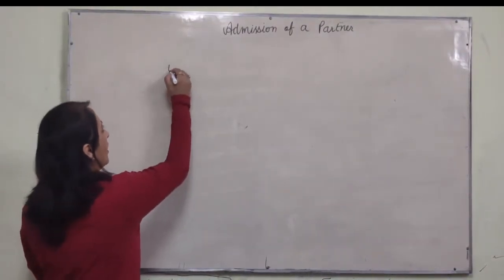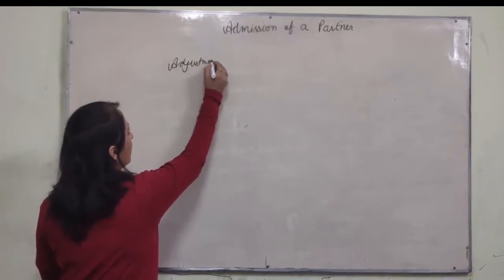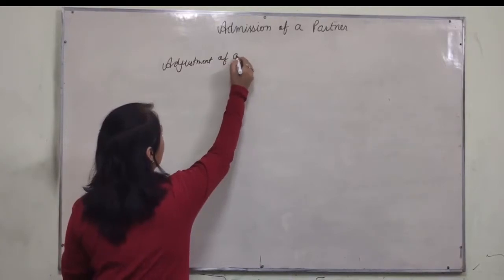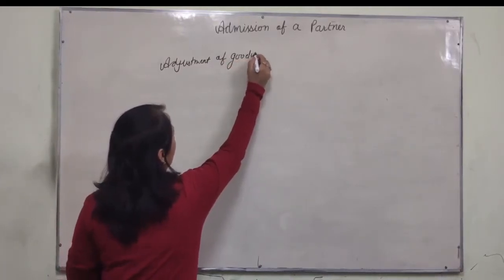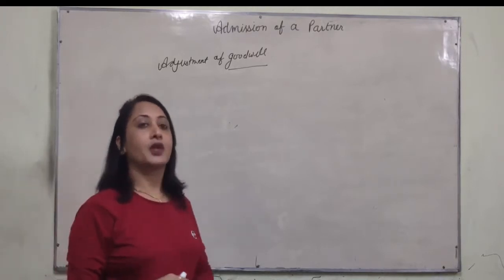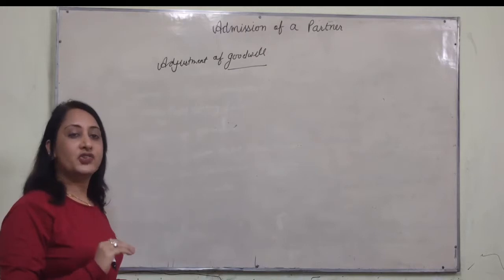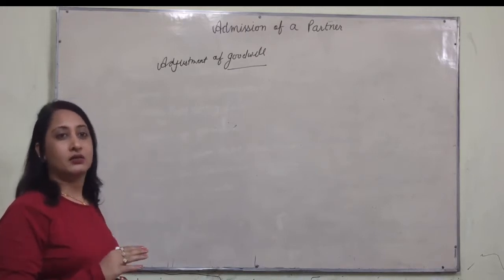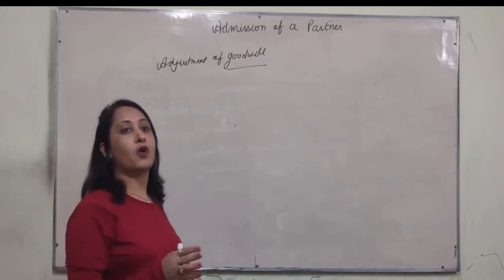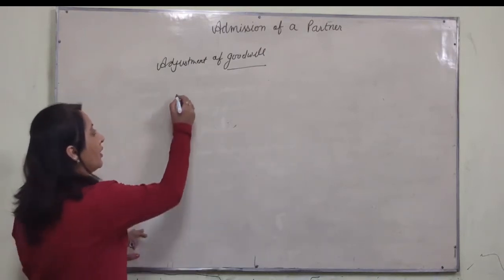Now, adjustment or treatment of goodwill. Before starting it, you know what is goodwill? Goodwill is an intangible asset which helps the firm to earn more profit, higher profit than normal profit.